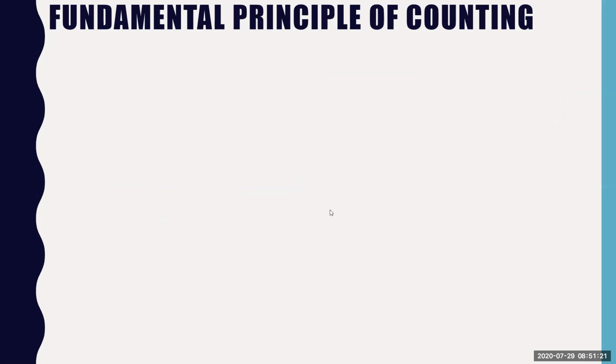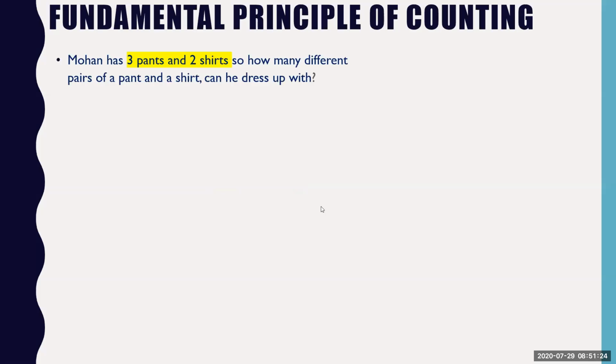Okay. Let's see the next part. This is a very funny one. Mohan has 3 pant and 2 shirt. Okay. So how many different pair of pant and shirt can he dress up with? And everybody can tell me with the principle of counting. 3 pant and 2 shirt. So 3 into 2 is 6 pairs. But my question is not how many pairs. My question is, what are those pairs?